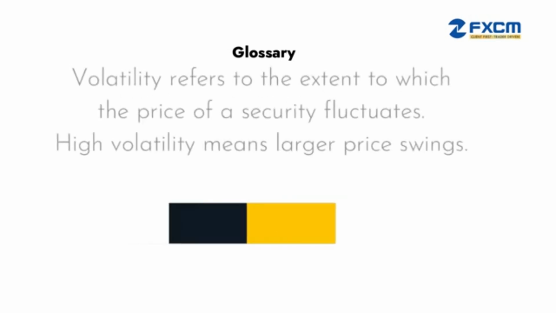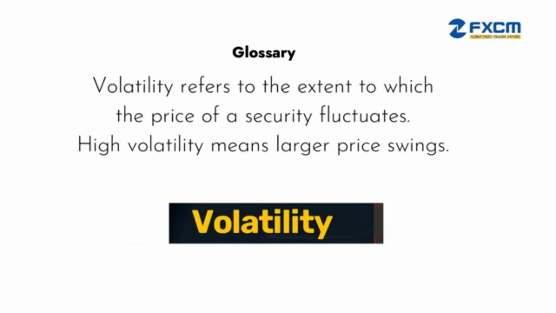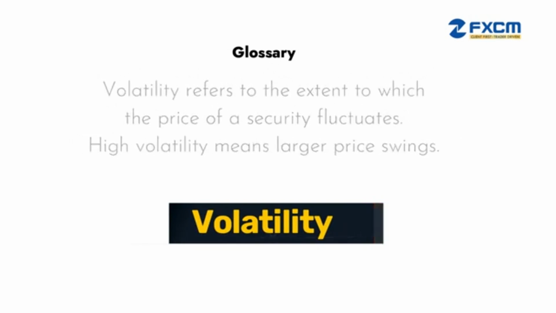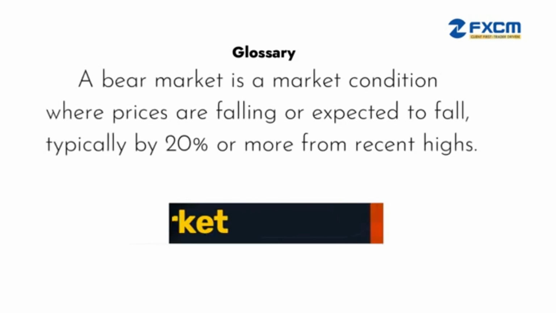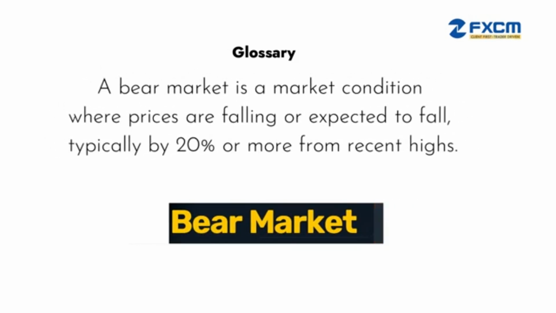Volatility. Volatility refers to the extent to which the price of a security fluctuates. High volatility means larger price swings. Bear market. A bear market is a market condition where prices are falling or expected to fall, typically by 20% or more from recent highs.